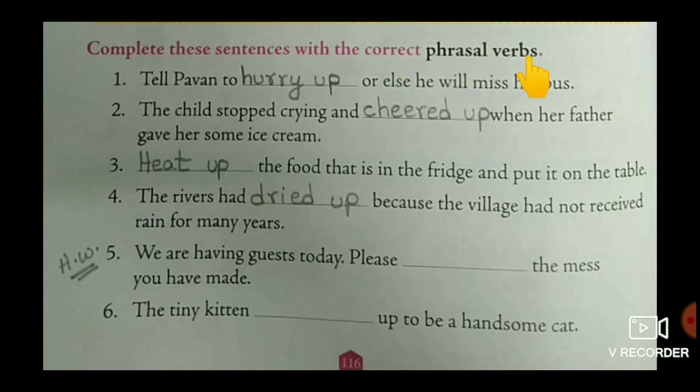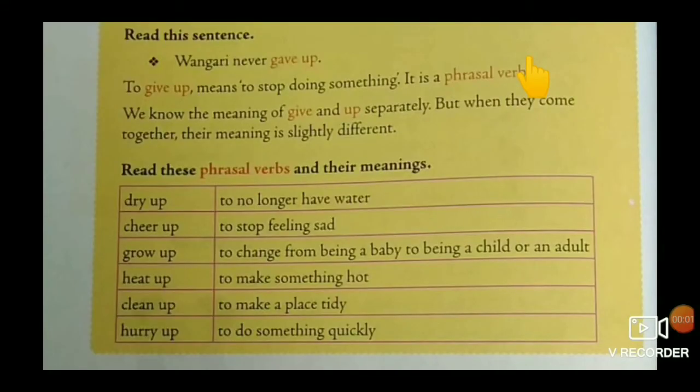Correct phrasal verbs. Children, first we have learned that phrasal verb. What is phrasal verb? See children, here phrasal verb. To give up. Give up, two words, means to stop doing something. It is a phrasal verb children because two words together here.